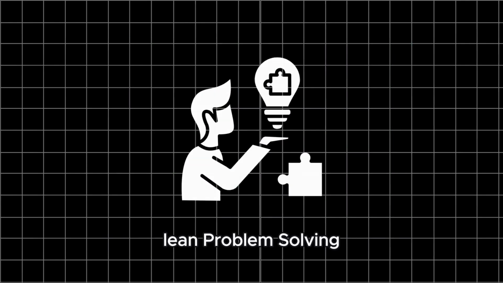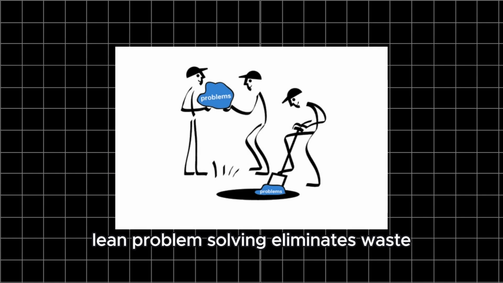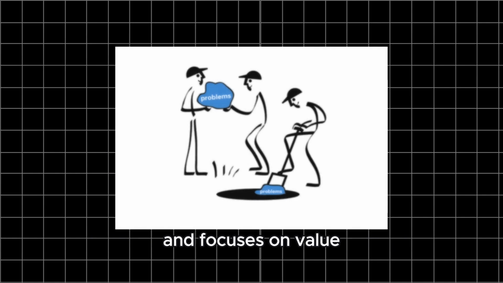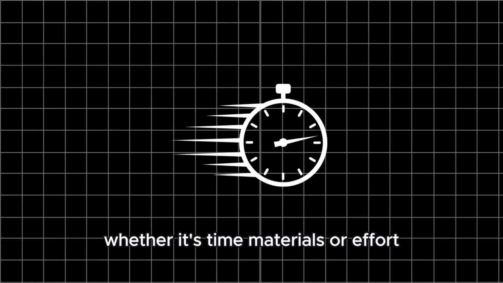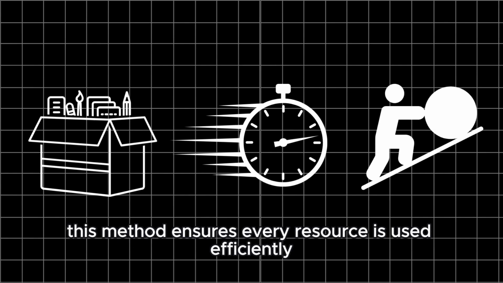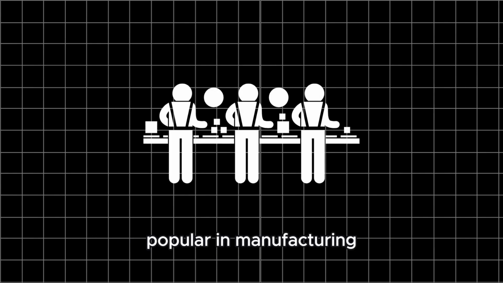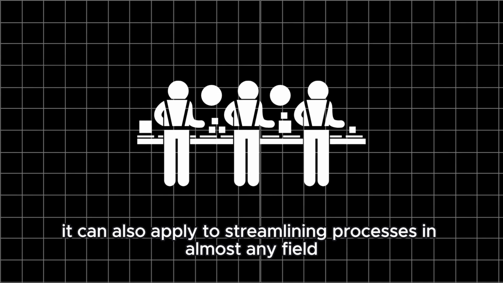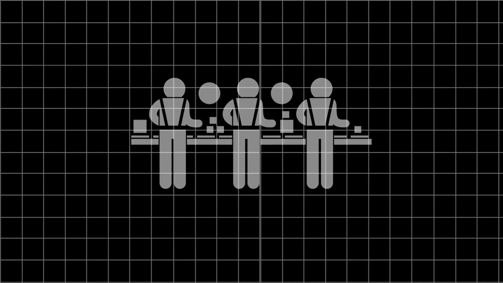Lean problem solving. Lean problem solving eliminates waste and focuses on value. Whether it's time, materials, or effort, this method ensures every resource is used efficiently. Popular in manufacturing, it can also apply to streamlining processes in almost any field.